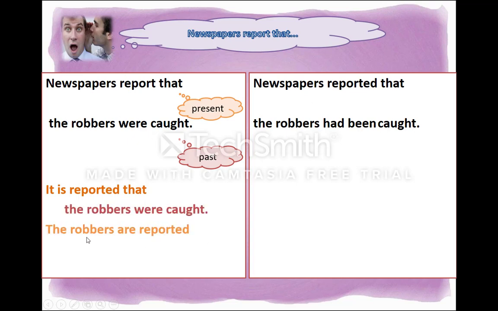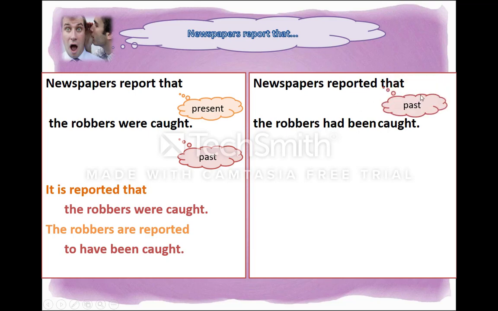Or we say, the robbers are reported, passive form, to have been caught, perfect infinitive. But I want to attract your attention to this part. Here, this is also passive. The robbers were caught, passive, so I have to show this in my reported sentence as well.